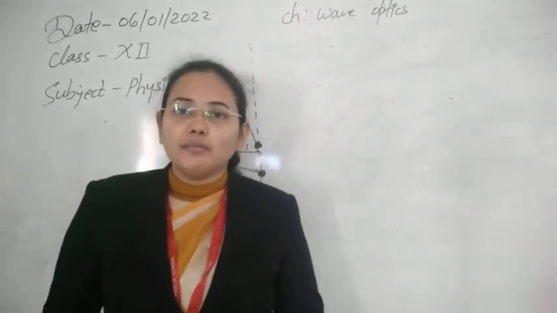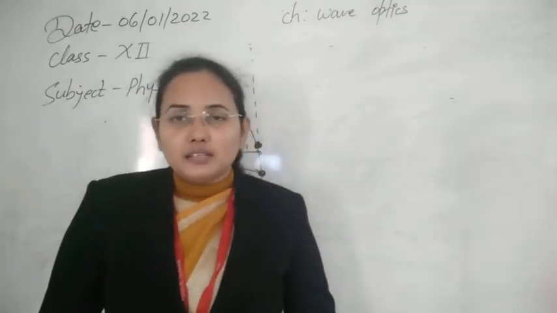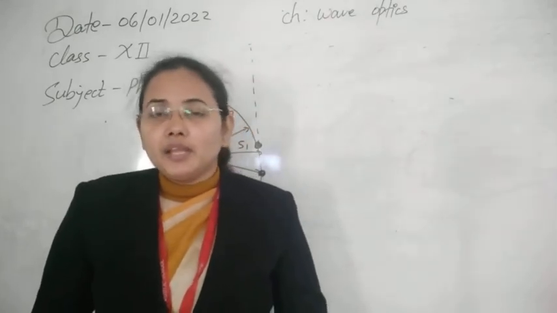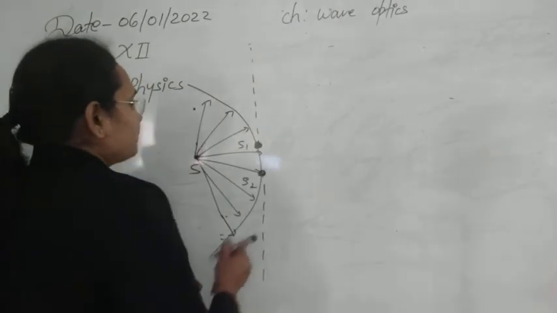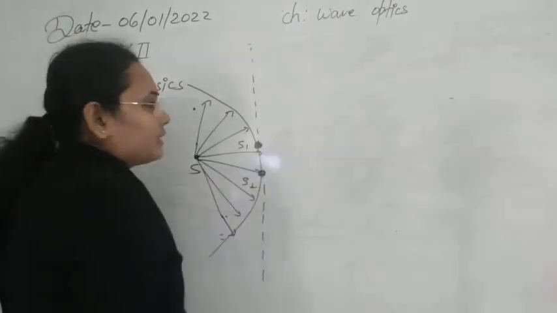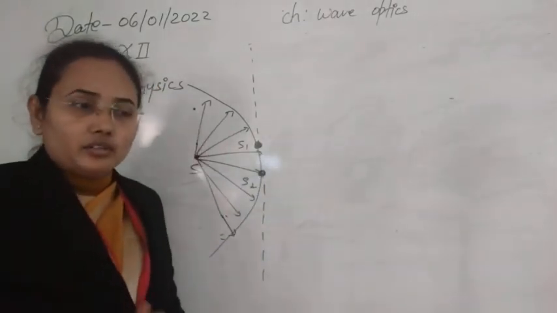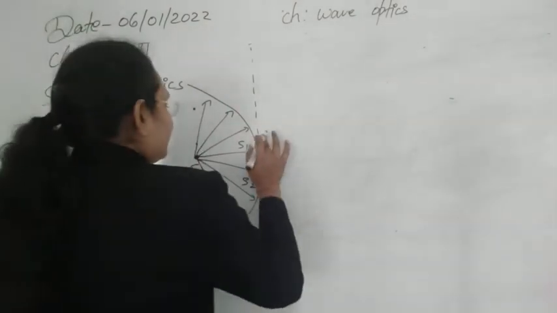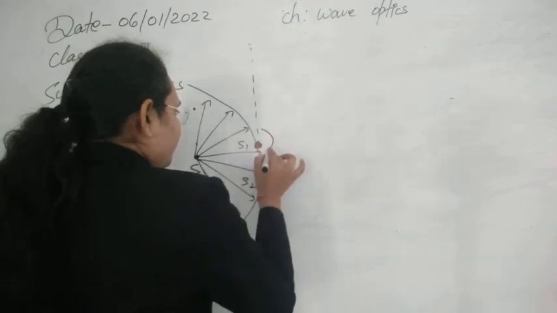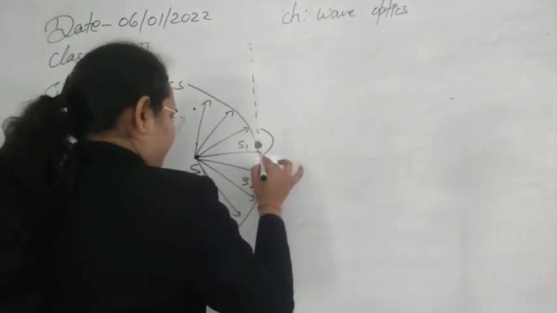Since the light wave has transverse nature, it will have crests and troughs in the space also. So for the crests, let us suppose I represent them by solid lines, and for troughs let's show them by dotted lines. The first one, suppose, is now the crest. For this one we have made a crest, for this one also.